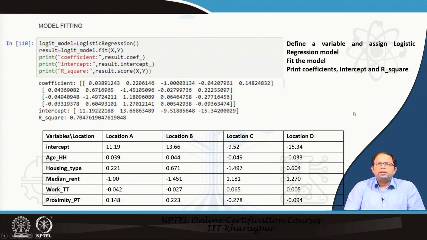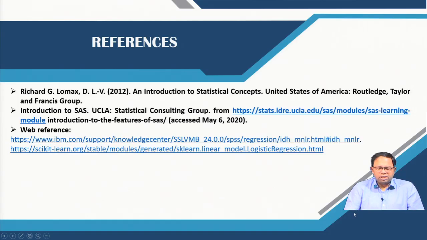So this is how we can use Python to develop our multinomial logistic regression model. We can see the printed R-square value, which is 0.7, a pretty good fit, and we can print the results in this particular way. These are references that you can consider.